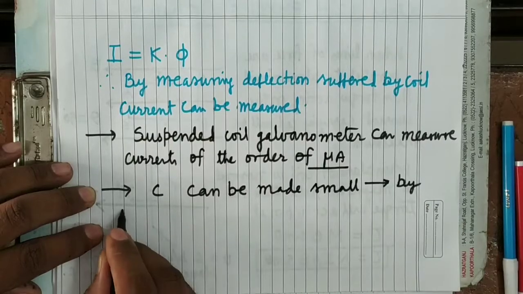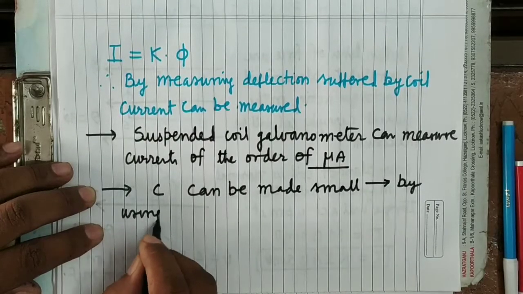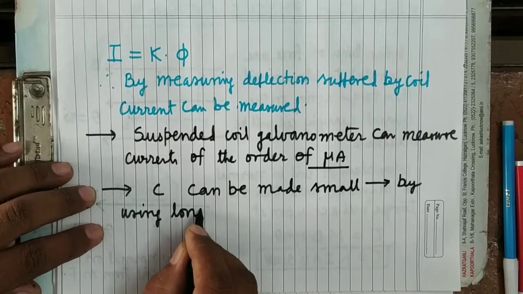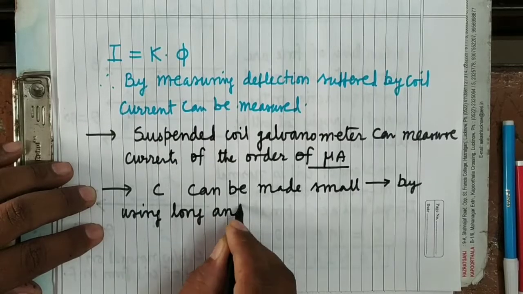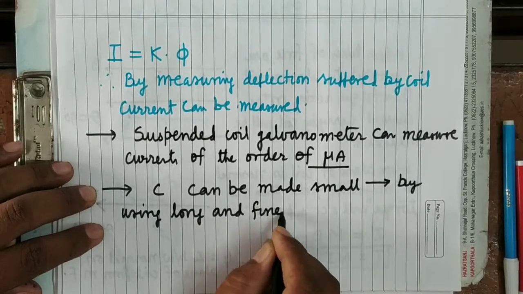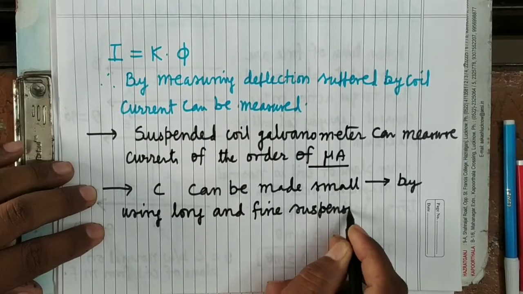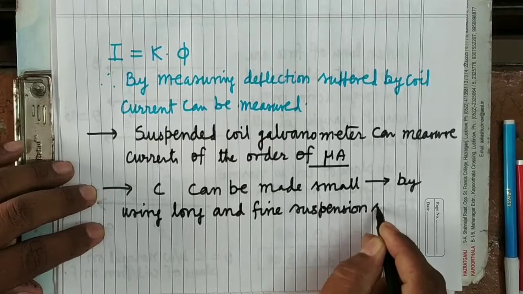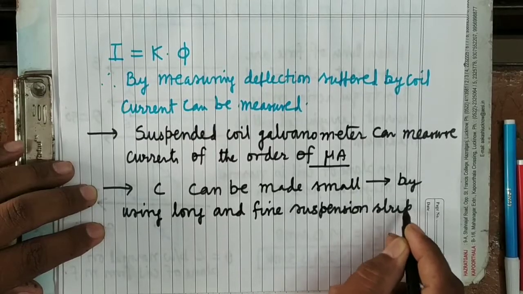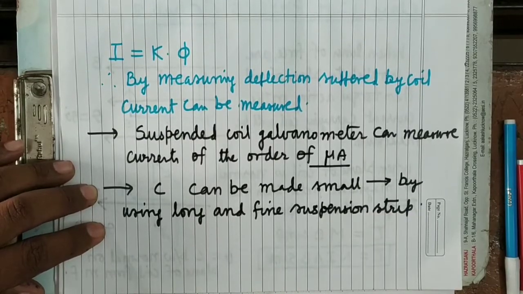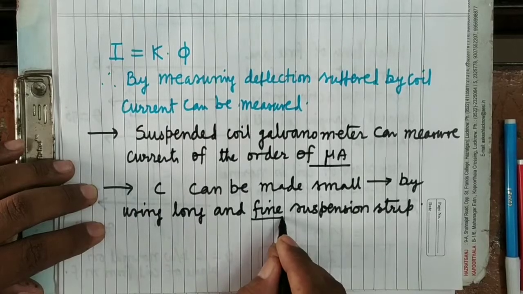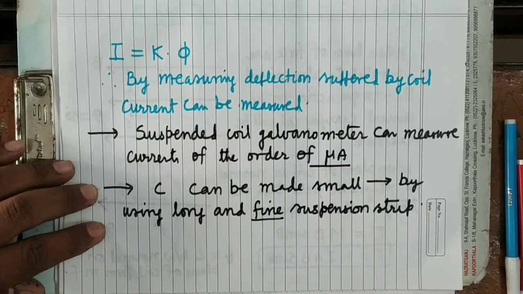By using a long and fine suspension strip. Now what is the meaning of fine suspension strip? Means thin suspension strip.